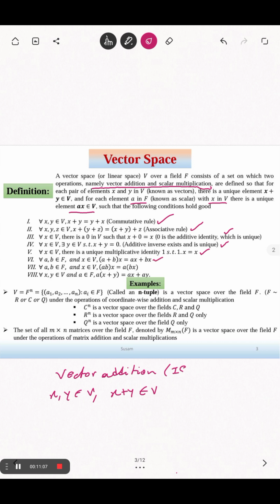Also (ab)x can be considered as a(bx), and a(x plus y) can be distributed as ax plus ay.